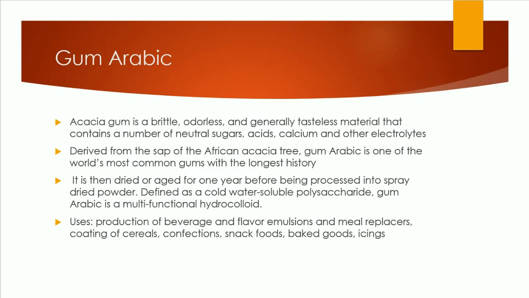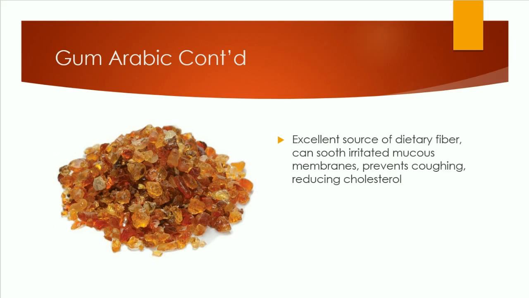After it's extracted from the tree, it's then dried or aged for 1 year before it can be processed into the spray-dried powder. It's also defined as a cold water soluble polysaccharide, and it's a multifunctional hydrocolloid. Some variable uses for it: it can be used in the production of beverages and flavor emulsions, as well as meal replacements. It's used in the coating of cereals, confections, baked goods, as well as icings.